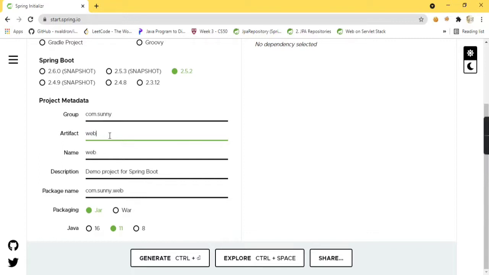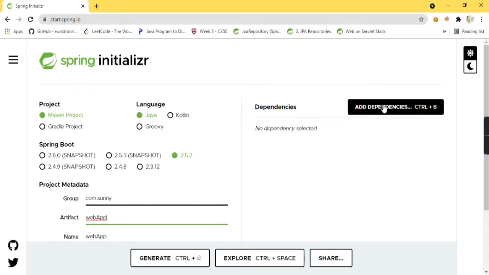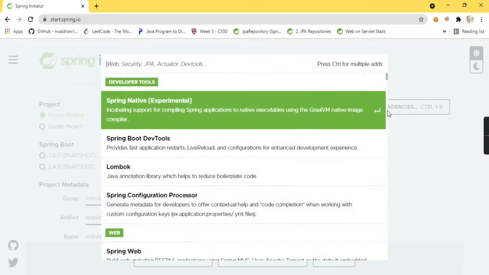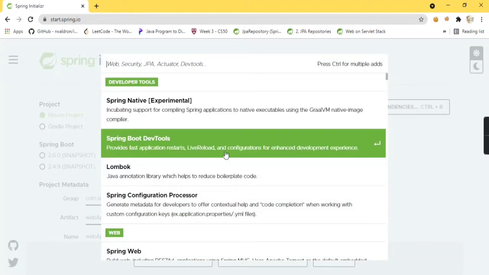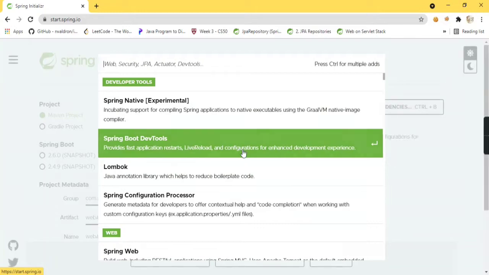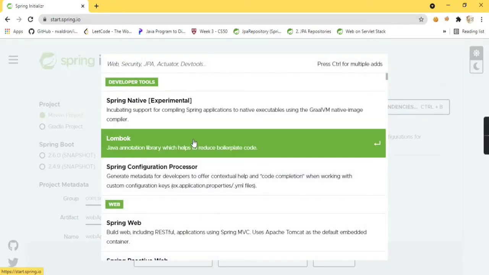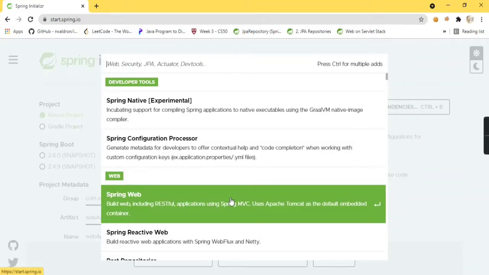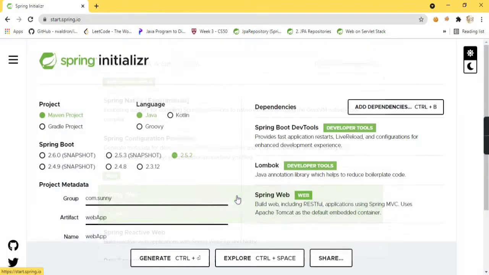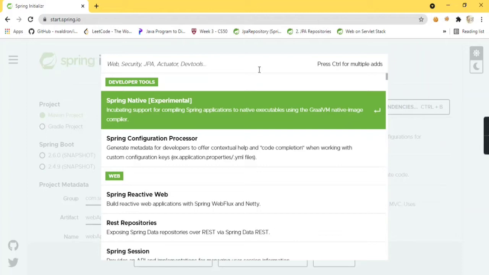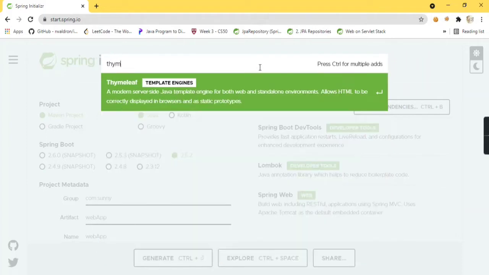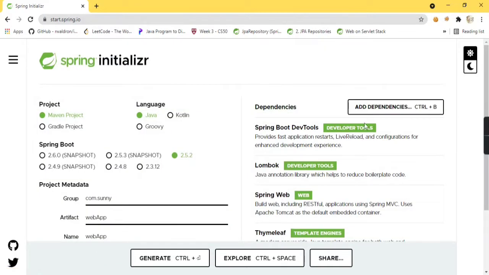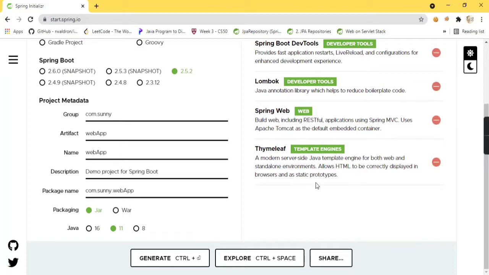This is the project name, and you can choose the Java version and packaging, and also add dependencies like Spring Boot DevTools, Lombok, Spring Web. This is the main thing, Spring Web, and one more you can add is Thymeleaf. This is a template framework you can add.